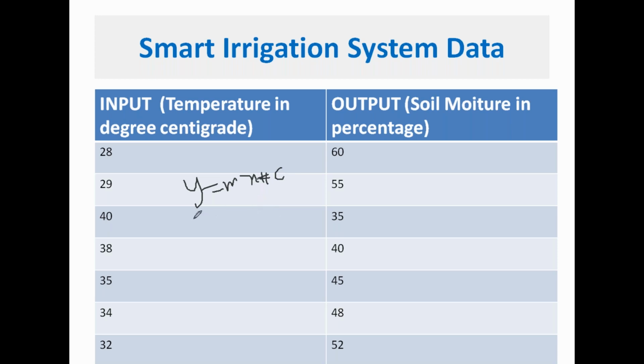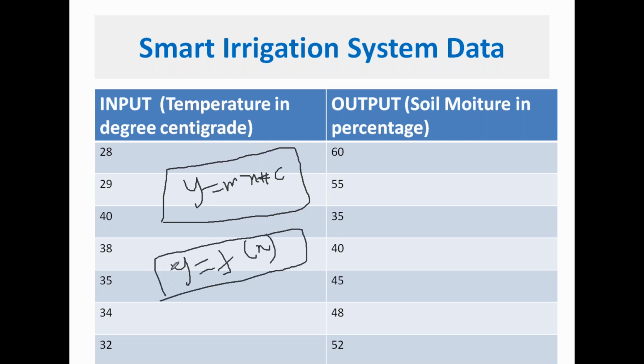So how can you write this relationship? Simply, y is a function of x. This function y equal to f of x is written as y is equal to mx plus c. Here m is the slope, c is the y-intercept. We know that. Thank you, Ashwini. Here we are trying to do a simple thing.